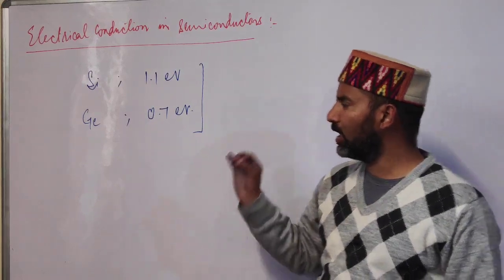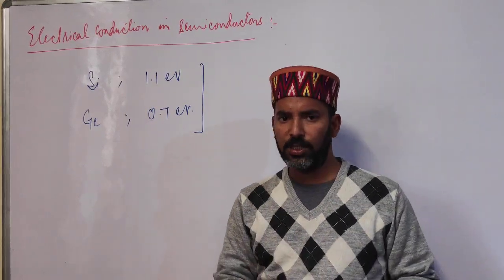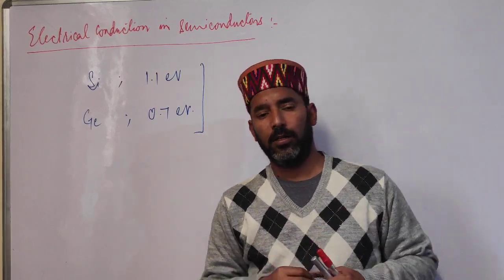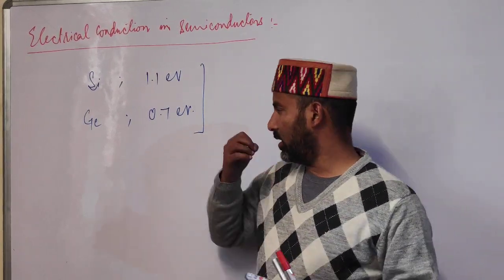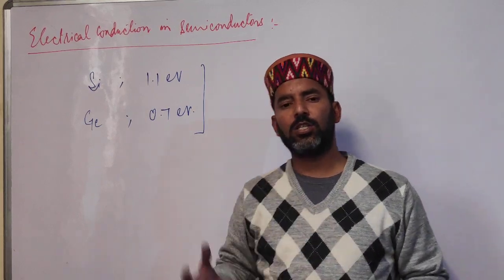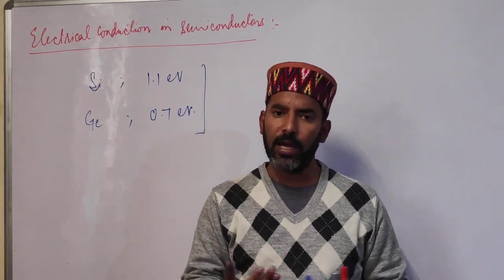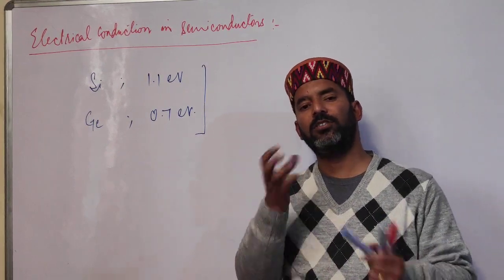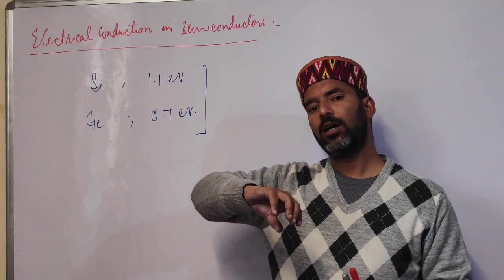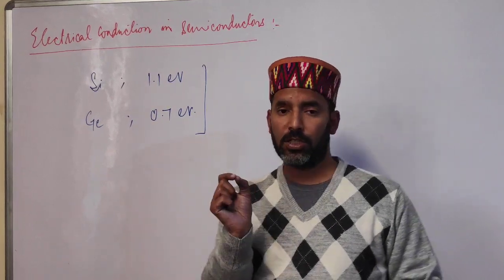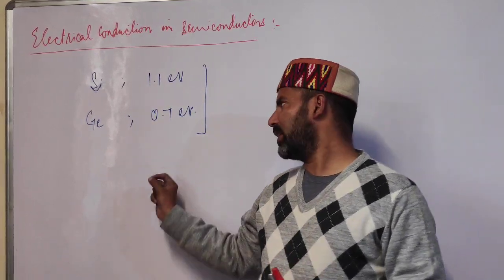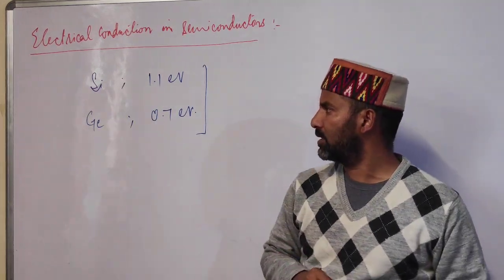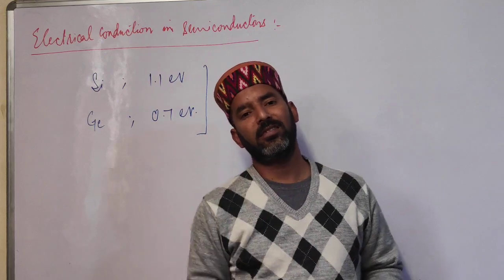Therefore silicon and germanium at lower temperature or at room temperature have low electrical conductivity. But students, their electrical conductivity increases with rising temperature. Why? Because when temperature is raised, more electrons can jump from the valence band to the conduction band. So at higher temperature, the electrical conductivity of silicon and germanium increases.